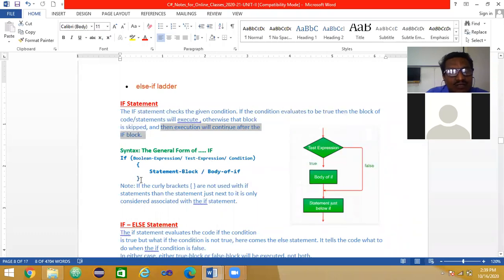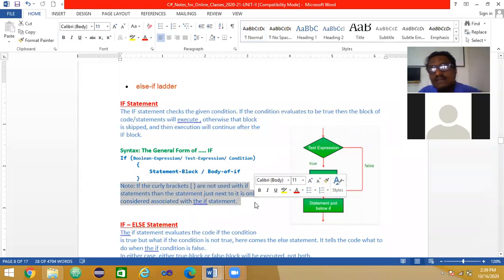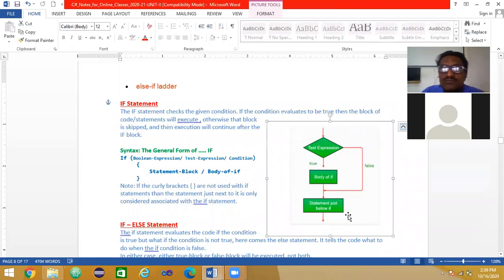Automatically after this block, execution continues. It is all known to us. Note, if the curly braces are not used with the if statement, then only the statement just next to it is considered associated with it. That's all. So you see here how the flowchart is drawn. If this condition is true, this is the body of if, you execute it and control comes here. If it is false, I skip this, and control directly goes to the next statement after this if block.